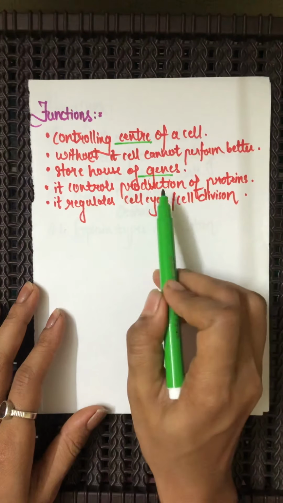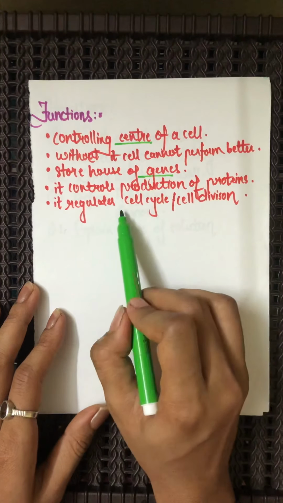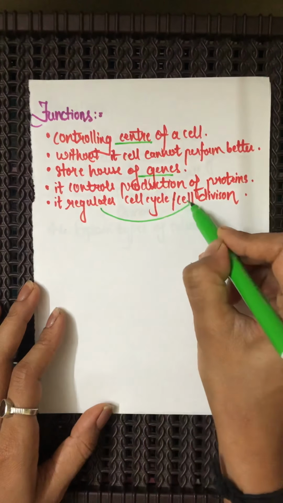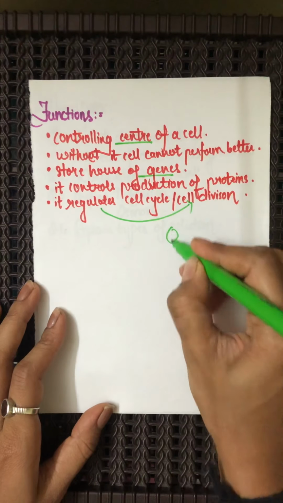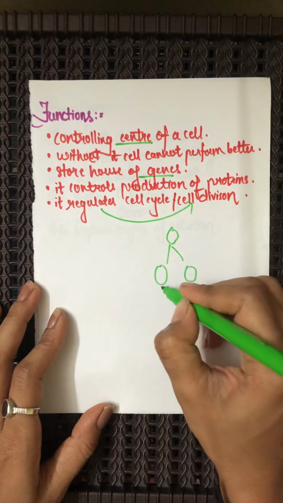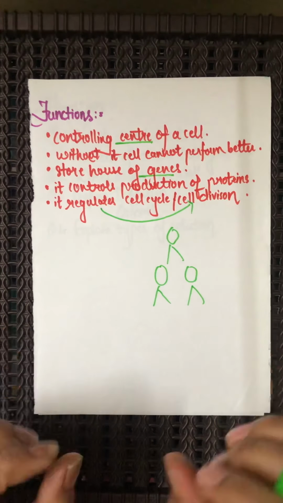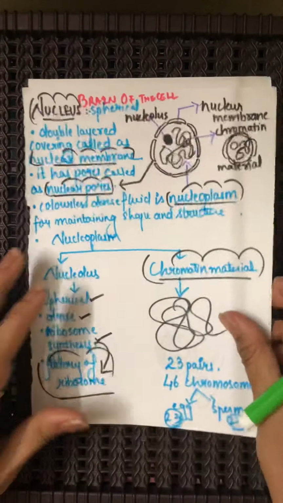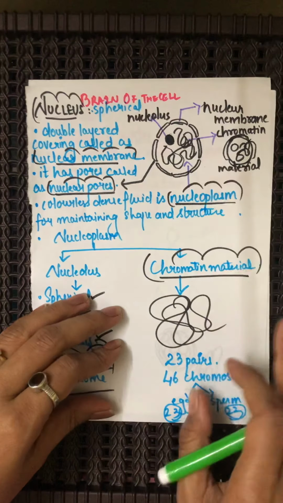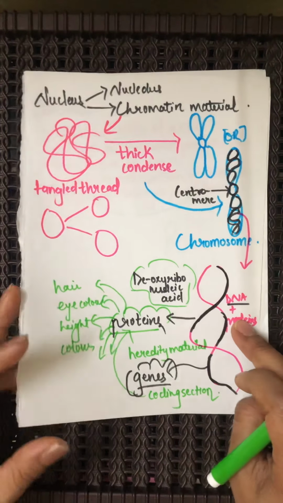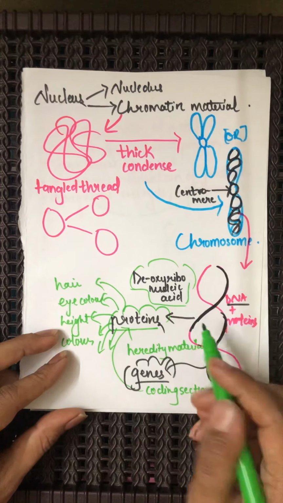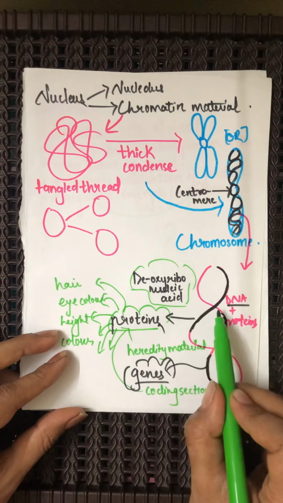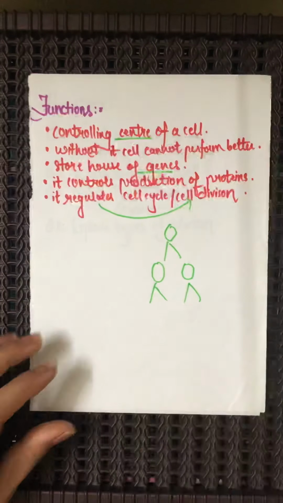It controls the production of protein, and it regulates the cell cycle, or the process of cell division. That is, a cell divides into two, 2 to 4 and so on, and this is also controlled by a very important organelle, the nucleus, because it has the chromatin material. The chromatin material has the DNA, deoxyribonucleic acid, which codes for various proteins, and this is coded by the functional part termed the genes.